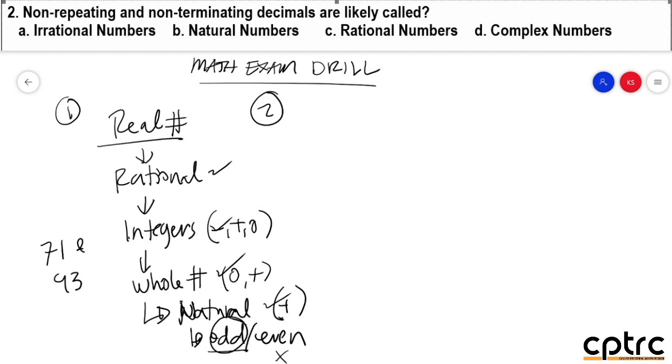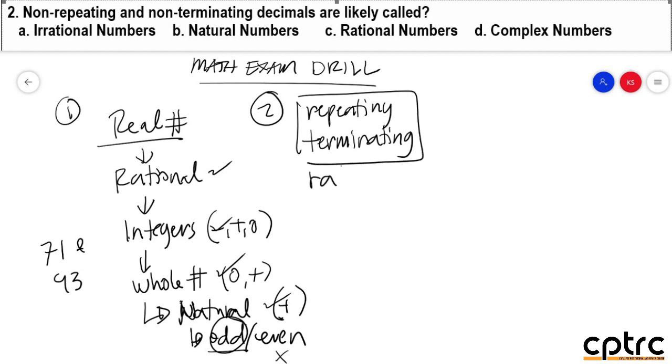Number 2 now. Which of the following are non-repeating and non-terminating decimals likely called? We are given repeating and terminating decimals. Take note, in decimals there are 4 kinds. There are repeating and terminating, and the other one is non-terminating and non-repeating. So when we say repeating and terminating, that is under rational numbers. Now, since the given is non-terminating and non-repeating, that means your answer should be non-rational. So non-rational means irrational number. So the option for this item is letter A.